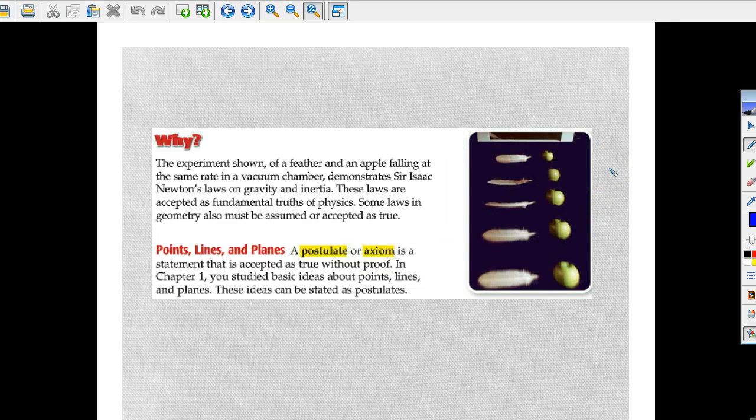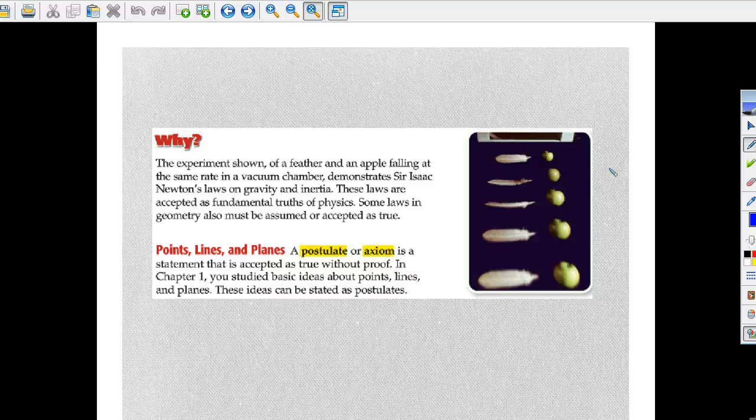So why are we learning this? The experiment shown of a feather and an apple falling at the same rate in a vacuum chamber demonstrates Sir Isaac Newton's law on gravity and inertia. These laws are accepted as fundamental truth of physics. Some laws in geometry also must be assumed or accepted as true.